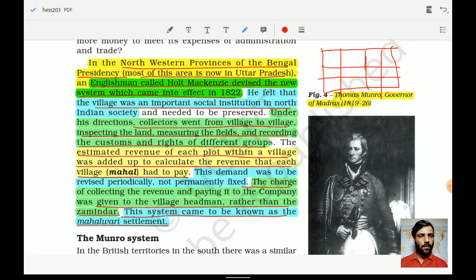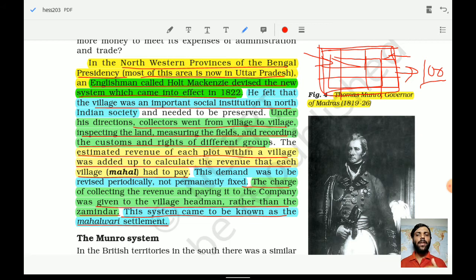Each field has been measured, and accordingly they calculated what amount they would be receiving from each tract. All in all, this was added up, so that ultimately they would pay, for example, 100 rupees after calculating all these lands.